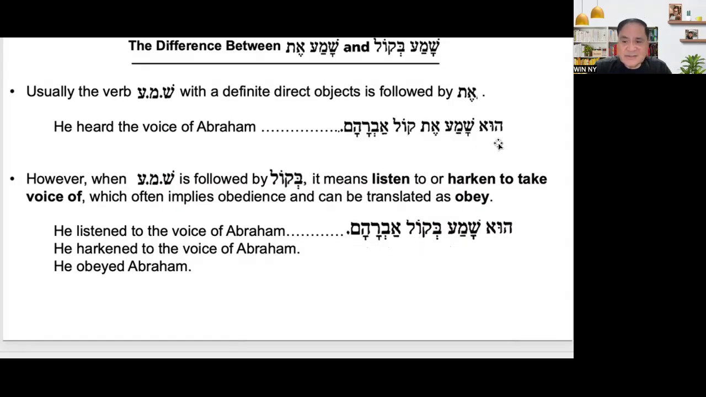Okay, so that's the same thing. Look at the difference. Vayishma et kol Abraham: he heard the voice. But in here, vayishma bikol, not et kol but bikol. For bikol, it means it is prepositional, but et kol means it is not prepositional. It means the voice, but here it is prepositional. Vayishma bekol Abraham.